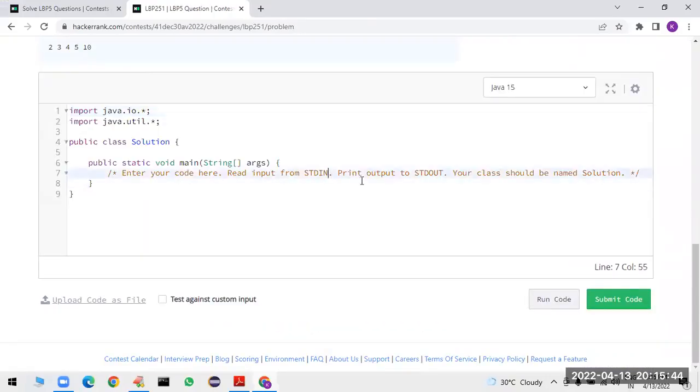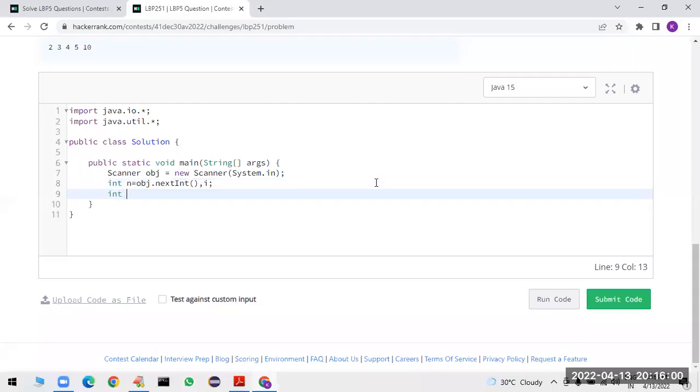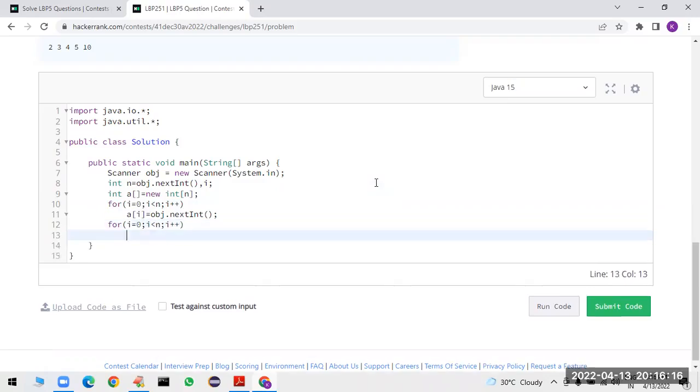So let me go for the Java implementation. Sir, how to take the Scanner: obj is equal to new Scanner(System.in). So int n is equal to obj.nextInt(). i is the looping variable. int a is equal to new int[n]. Next, for i = 0, i < n, i++, we have to read the array first. Okay. Next, and after that, for i = 0, i < n, i++.